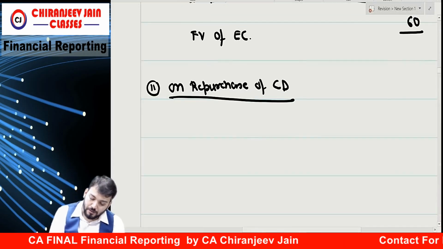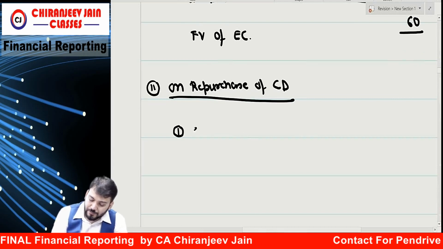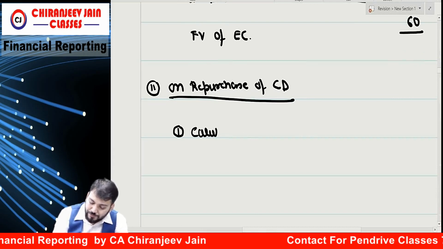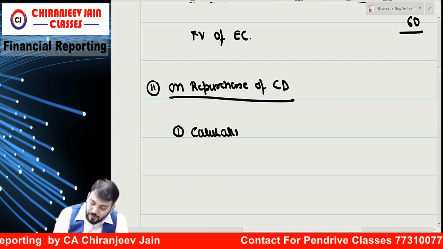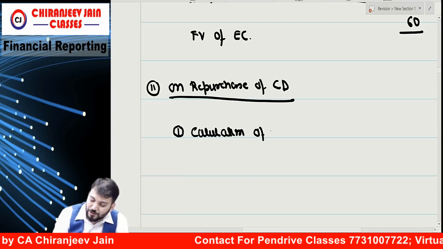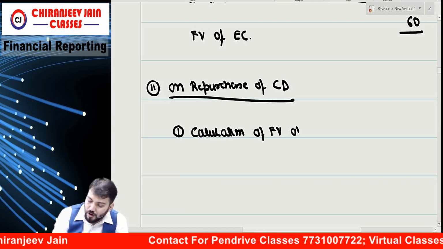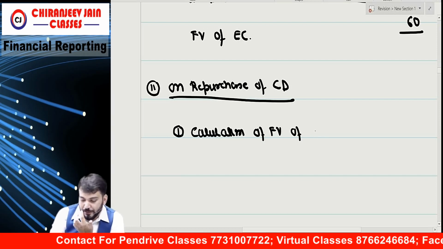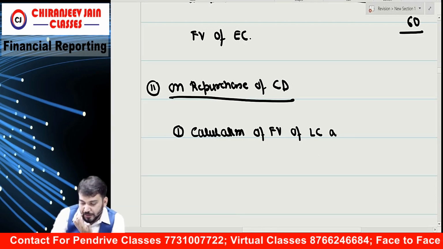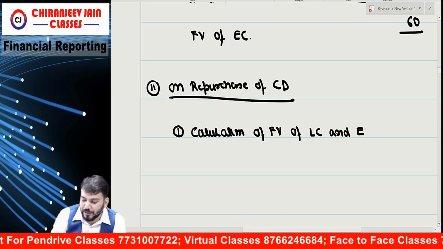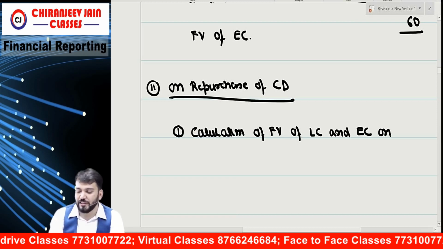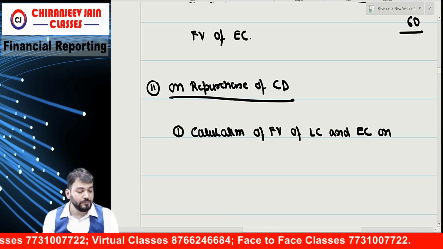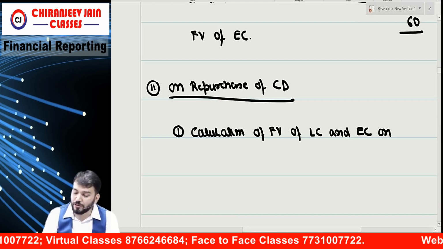In this, first we need to calculate the fair value of the liability component and equity component on which date? On 1/1/2004.